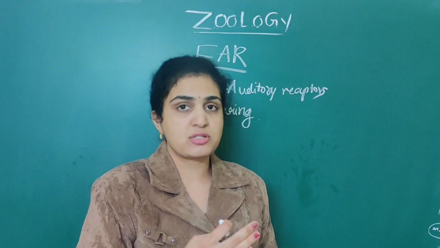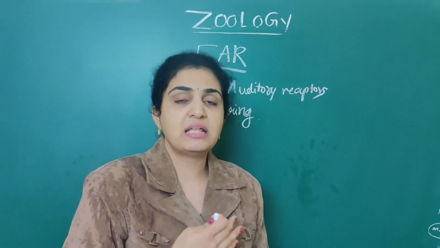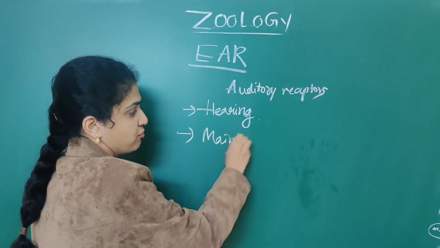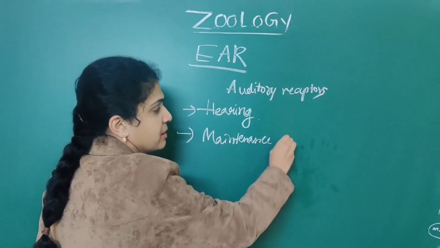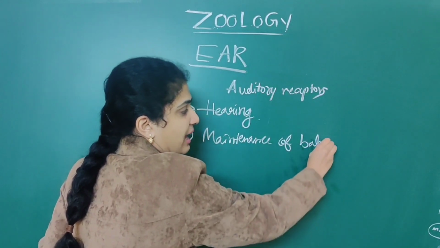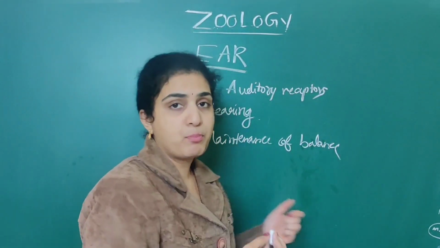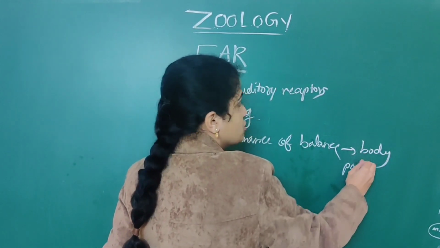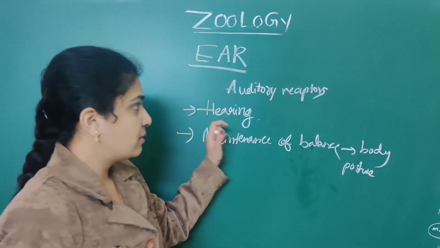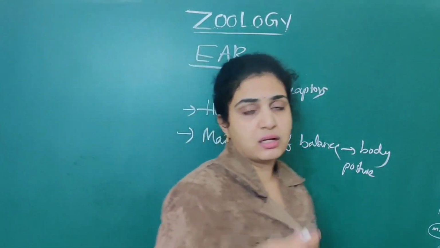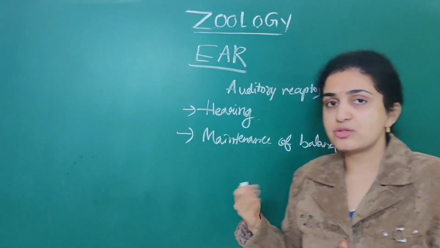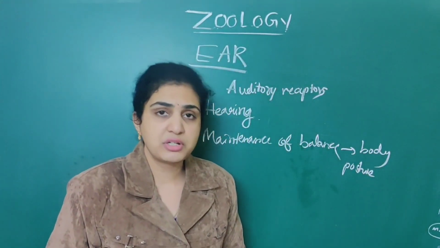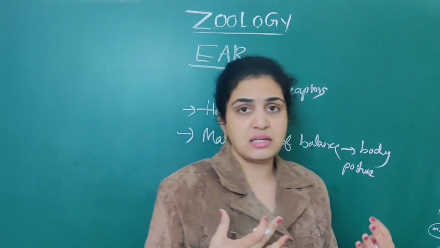Mainly hearing is the first process. The second process is maintenance of balance of the body. Maintenance of balance means exactly what? Body posture. So what are the two functions of the ear? It plays an important role in hearing as well as maintenance of body posture. Numerous NEET questions are asked based on this ear.